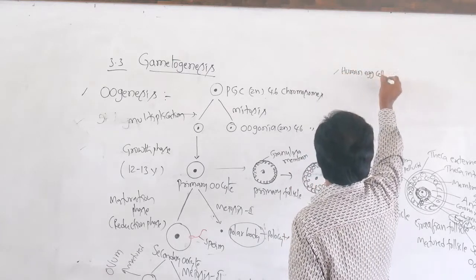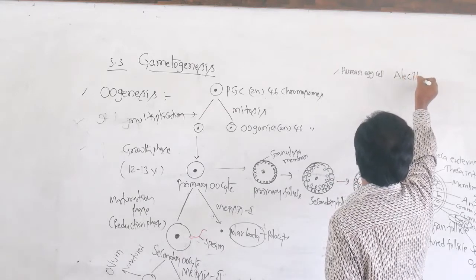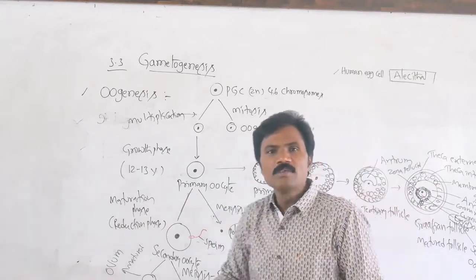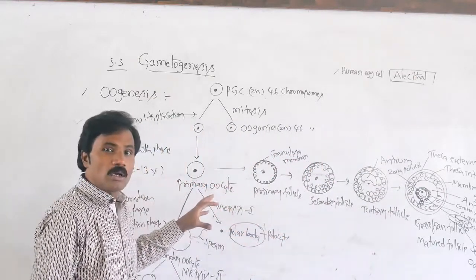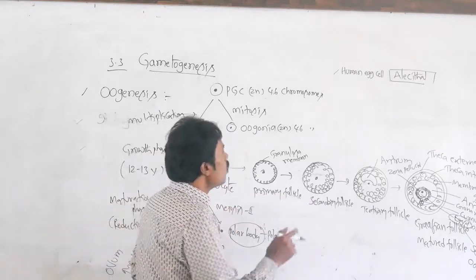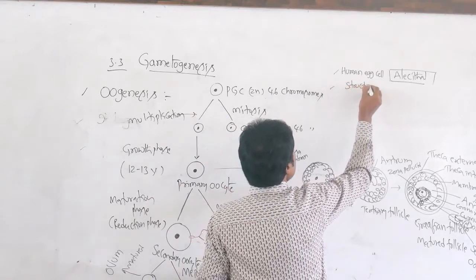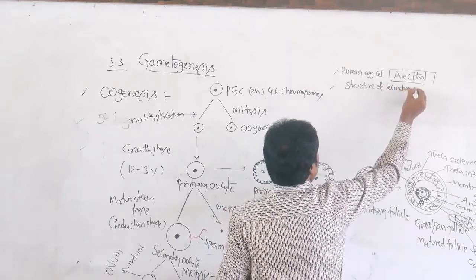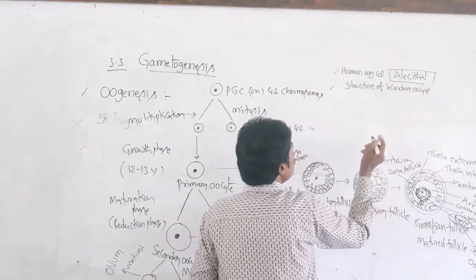Human egg cell is the ameiotic... Human egg cell is the... So if you draw that oocyte, that means the secondary oocyte, let us observe the structure of the secondary oocyte. This is the structure of the Graafian follicle, secondary oocyte.